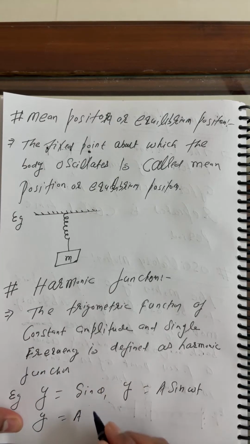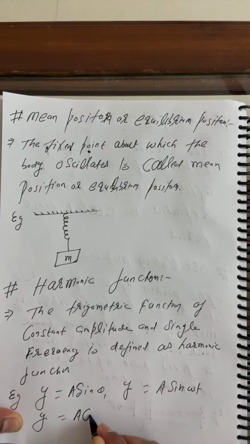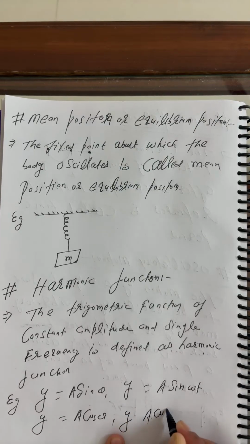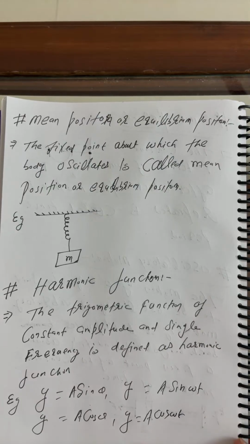Mostly I'll use these in harmonic function, in simple harmonic motion, in the chapter of oscillation. This is a cos function, or you can write y equals a cos omega t.